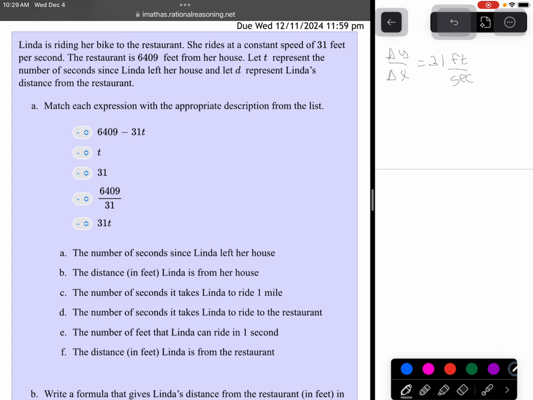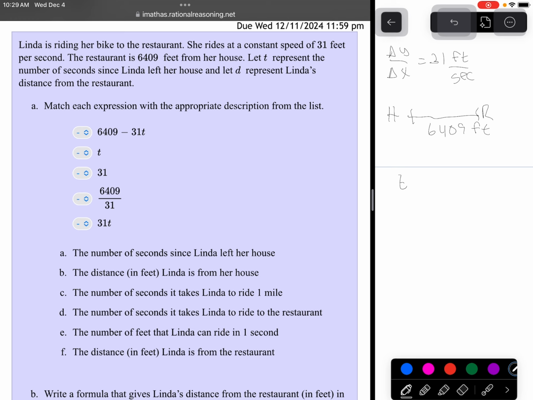The restaurant is 6,409 feet from her house. So I'm going to put a little house here, h for house and r for restaurant. We know that that distance is 6,409 feet. See how we were in a rate of change of feet. And it says let t represent the number of seconds since Linda has left her house.